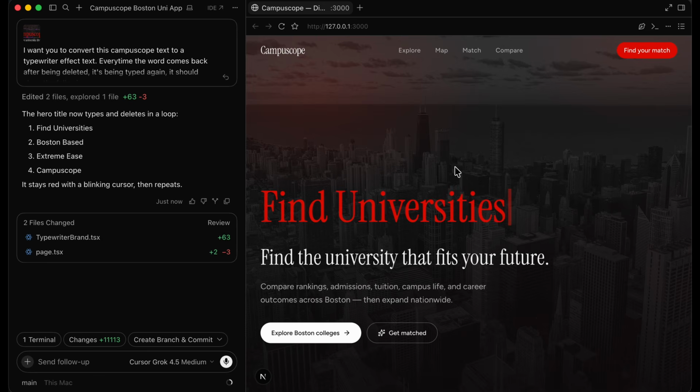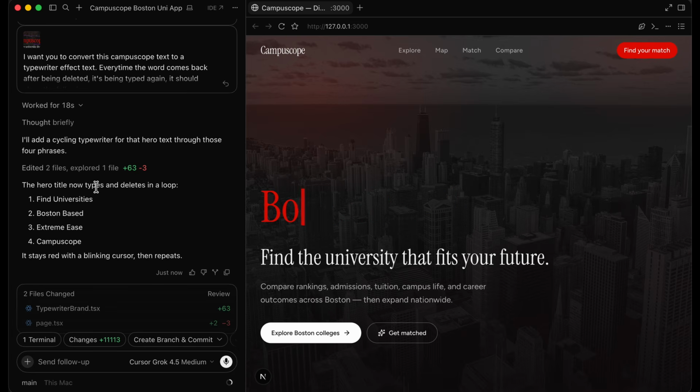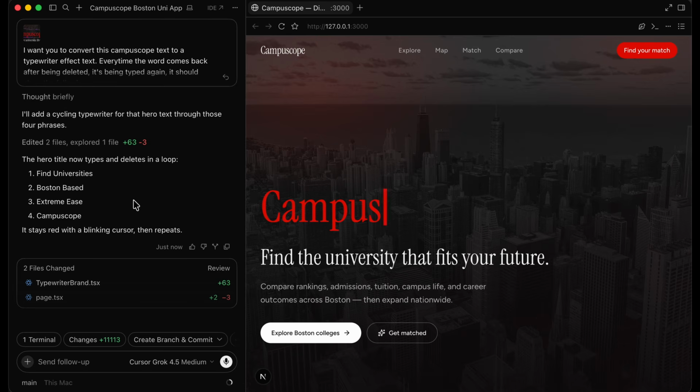And we're going to be using this way of adding features where you're using the design mode and you're implementing features like this into our next application, because our next application is going to need us to do things like this. So you can see that was very quick. This is what SpaceXAI Grok 4.5 is known for. Super fast agentic coding tasks with high capabilities. So we can see that the hero title now types and deletes in a loop all of the 4 things we asked for. This was extremely quick for implementation of this feature.